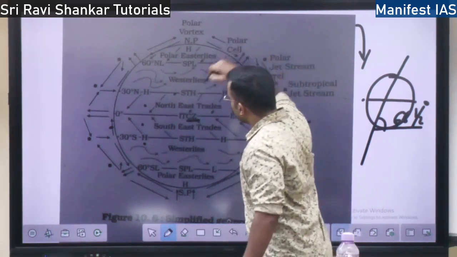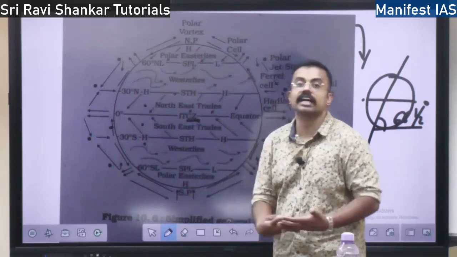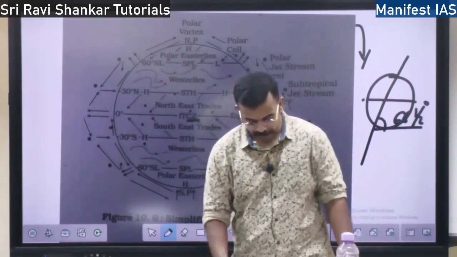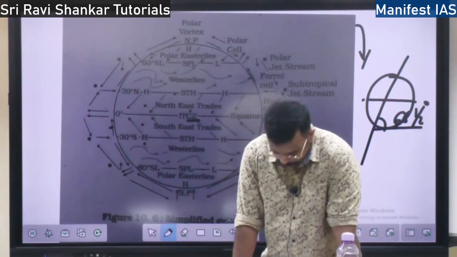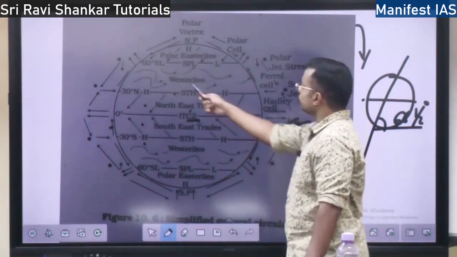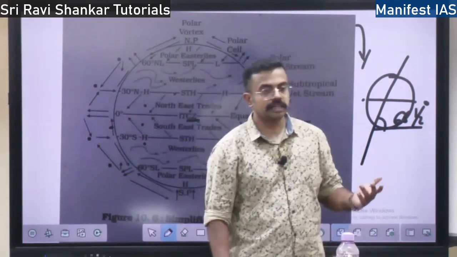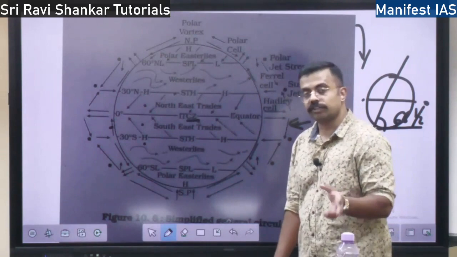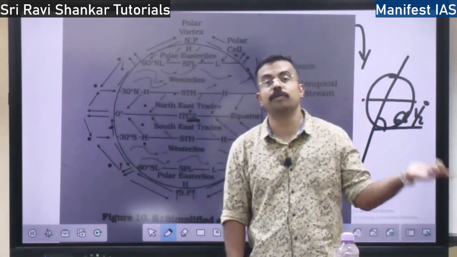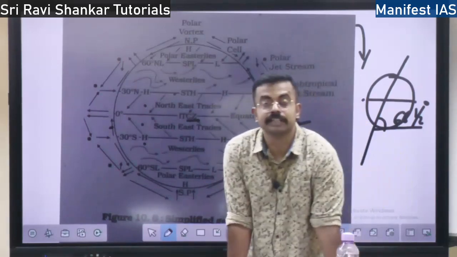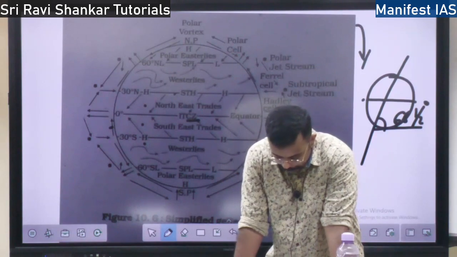So here they will go down, flow at the surface level. Here at the ITCZ, they will converge, right? The easterlies will converge. So, okay. So this entire concept I have discussed. So here between the 30° north and 60° north, there is the wind. Because of the change of the pressure, a wind is blowing from the west, that is called westerly. Wind moving from the western direction in between 30° north and 60° north is called westerlies.